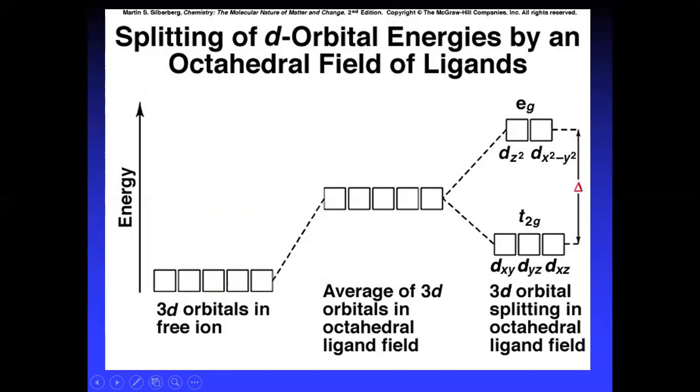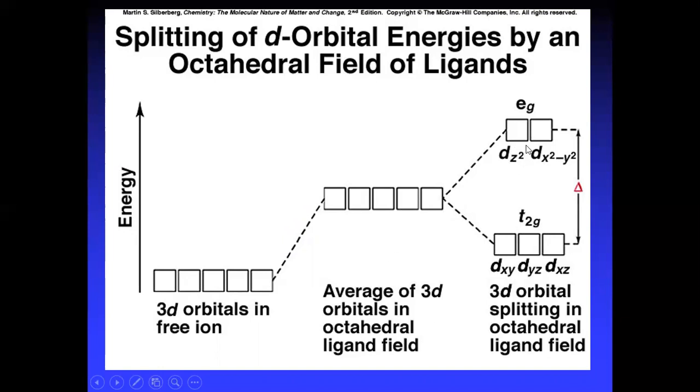Now, when the ligand has approached almost nearer, the degeneracy is lost. There is splitting of the orbitals based on energy. The dxy, dyz, and dzx in the octahedral complex experience less repulsion, so their energy is reduced and they get stabilized. The other set, the Eg set, is split from the d orbitals.